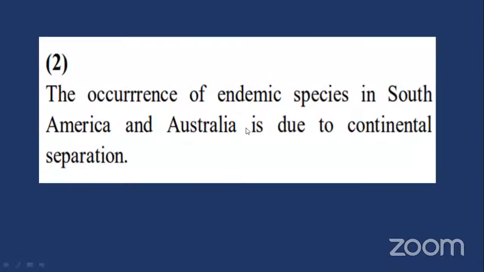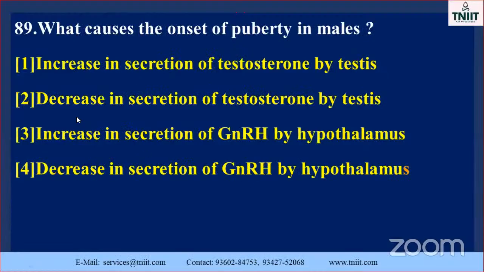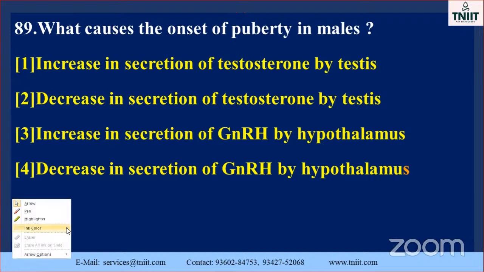Go to the next one. The occurrence of endemic species in South America and Australia is due to the continental separations. My dear, this is a very, very important part. See, the next one is: what causes the onset of puberty in male? Male, they said. Which is the keyword here?